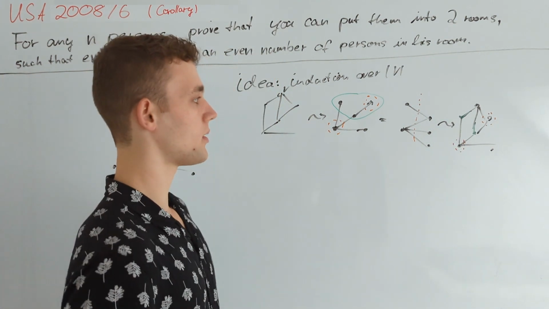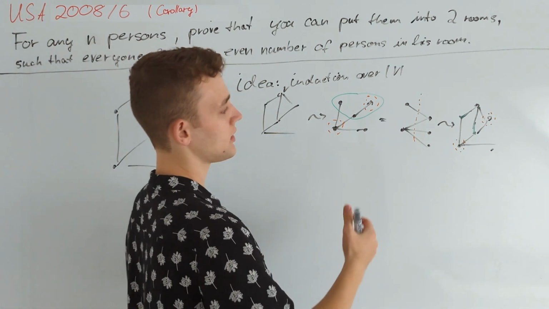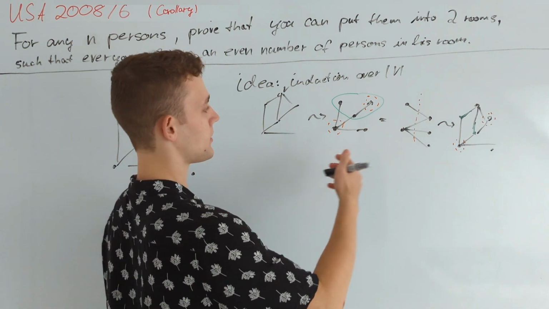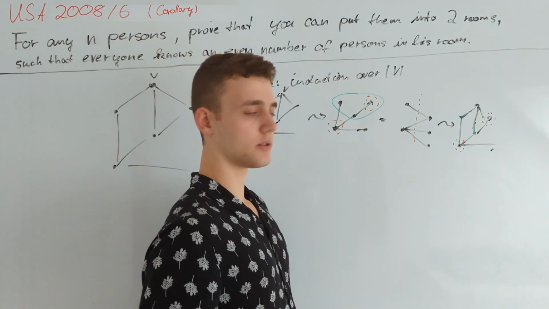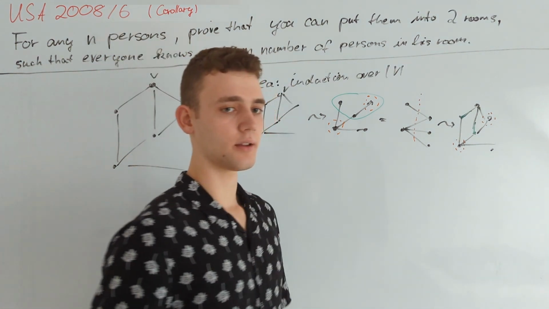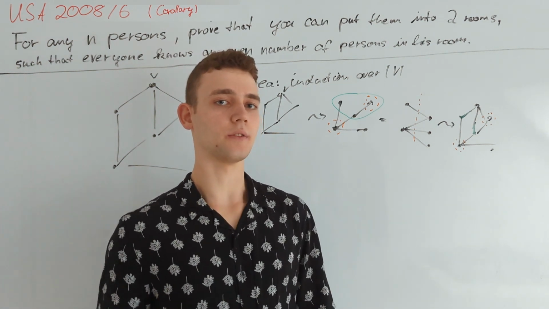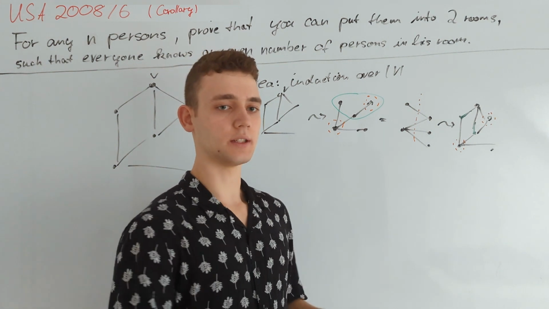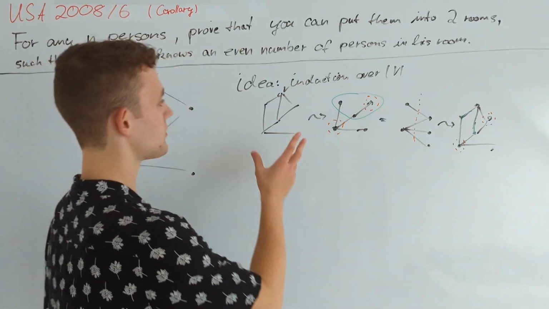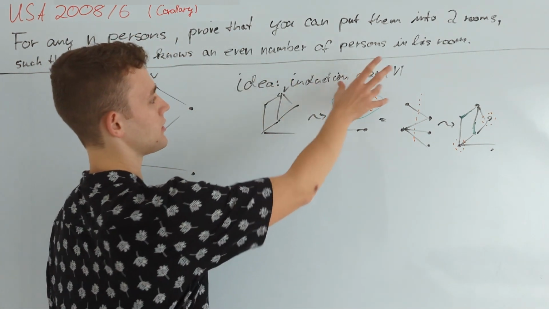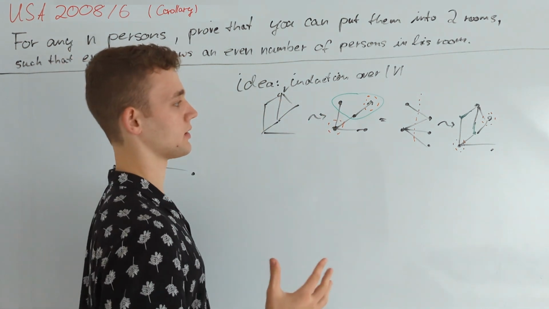But we can transform this approach into an induction which indeed does work. Because we need to do some clever manipulation to our new graph besides removing the vertex v. We also want to make use of the property that the set that v gets added into has exactly an even number of neighbors of v, whereas the other set where v is not added into has an odd number of neighbors of v. So the general idea was to remove v, then use induction to get a partition on the smaller graph, and then add v back in.